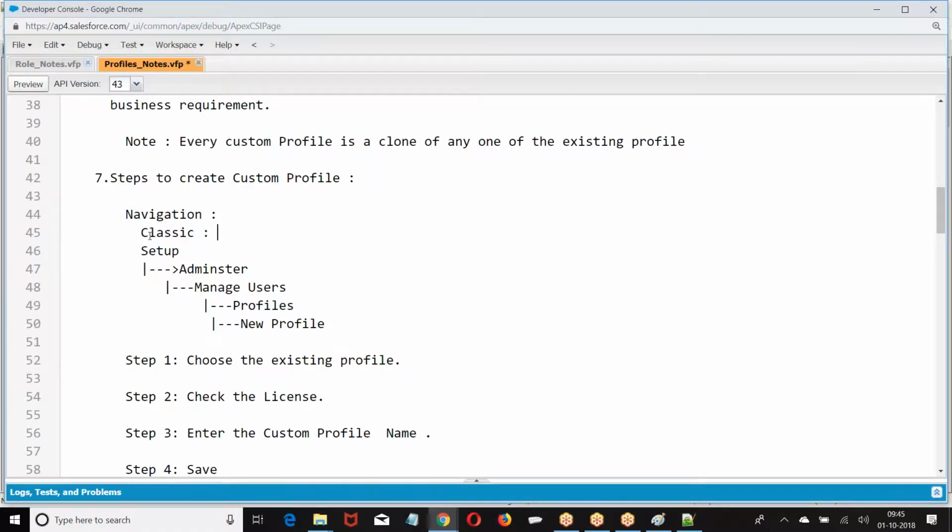In Classic, we have Setup, Administer, Manage Users, Profiles, New Profile.